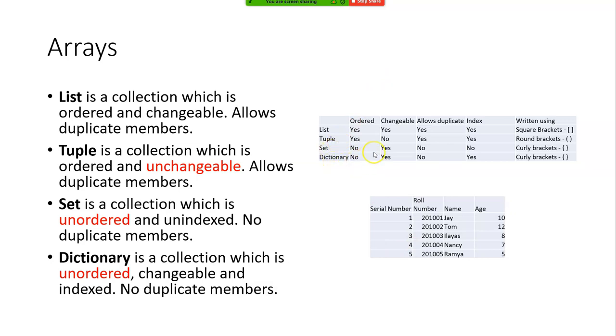If you don't want the record to be changed, then you go for a tuple. When you want duplicates, you go for list or tuple. When you don't want duplicates, you go for set or dictionary. As I said, it depends on the need. So this helps us create different types of tables, which is nothing but records.